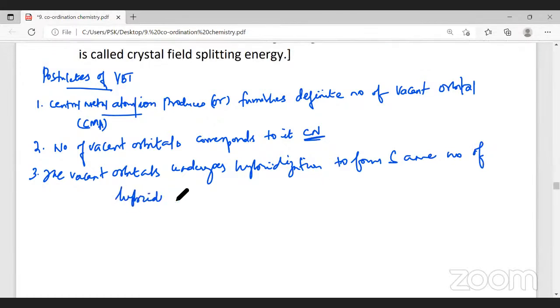Same number of what orbitals? Hybrid orbitals. What is hybridization? Mixing of atomic orbitals, or overlapping of atomic orbitals, to form the same number of hybrid orbitals is called hybridization.